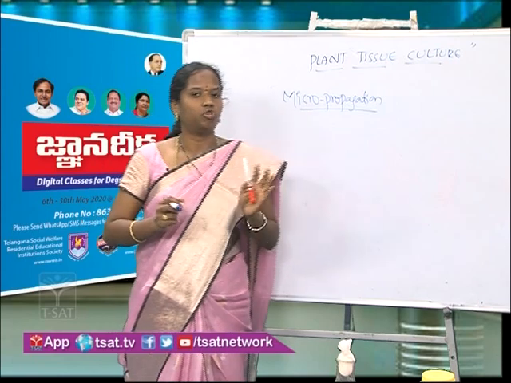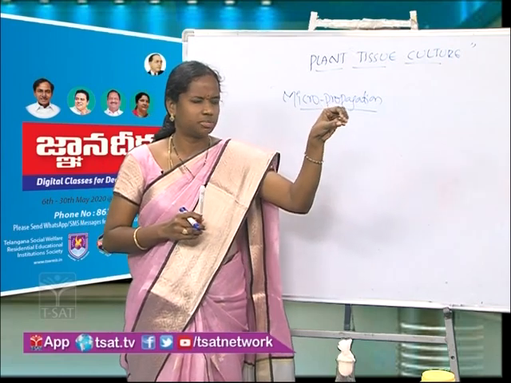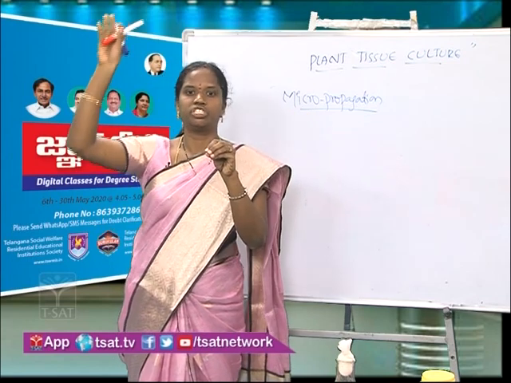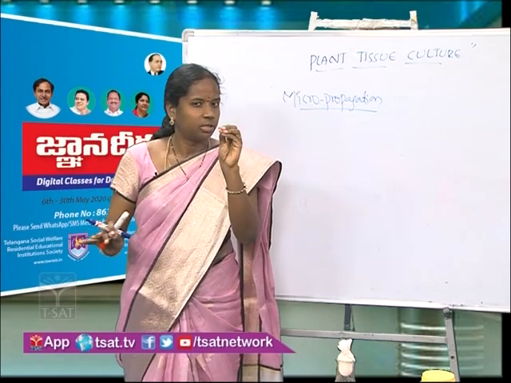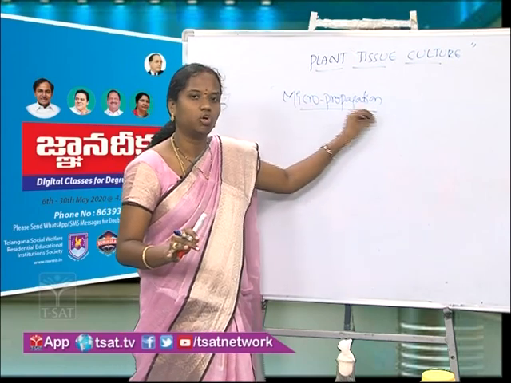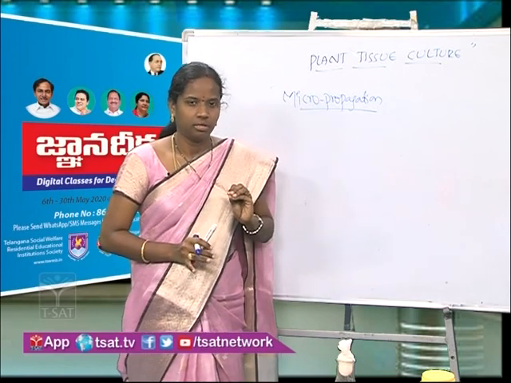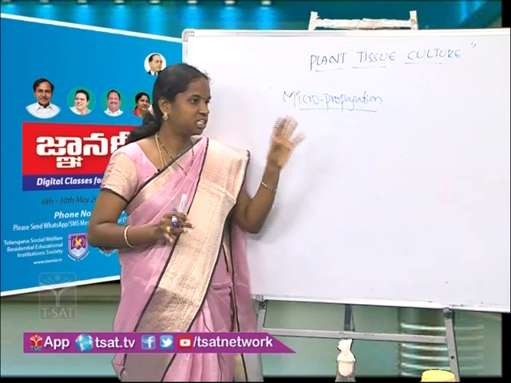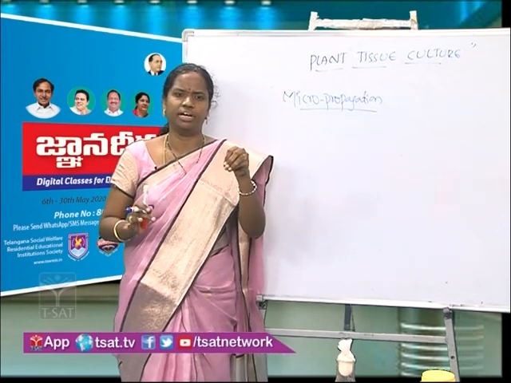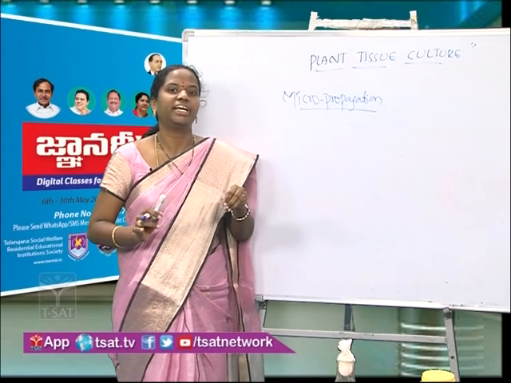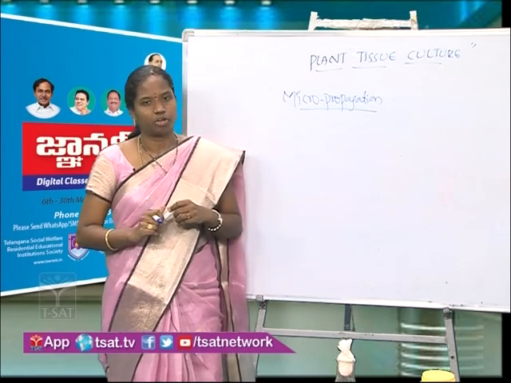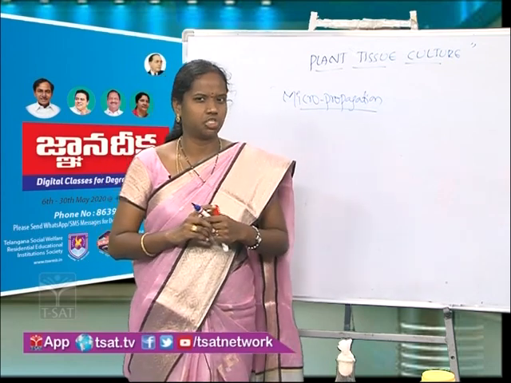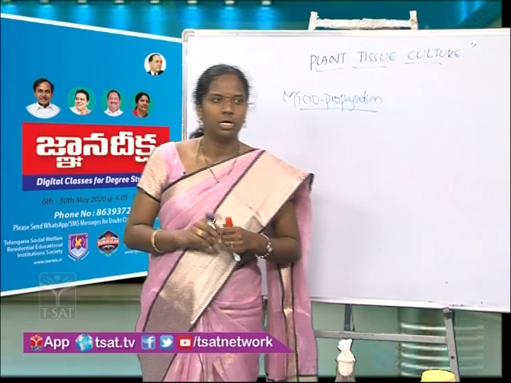In this technique, we take a small part of the plant. From that small part, we produce a big plant. That technique is called micropropagation. This is not possible in any other way. It is only in plant tissue culture that we can use a single small part from which we produce a complete plant. And because of micropropagation, we can even conserve endangered plants.